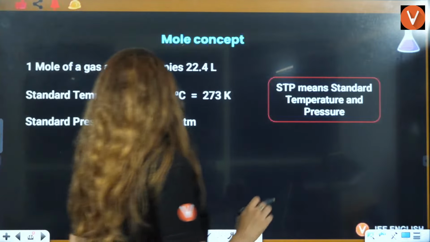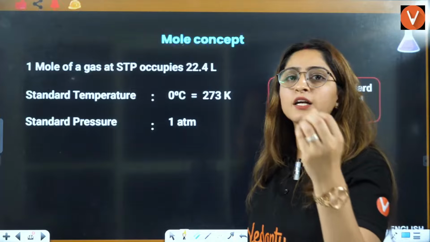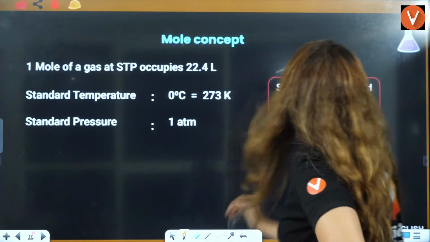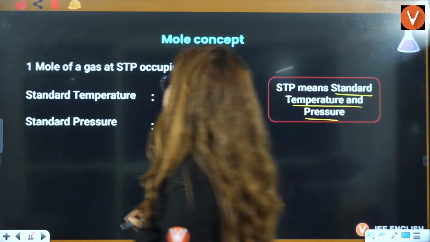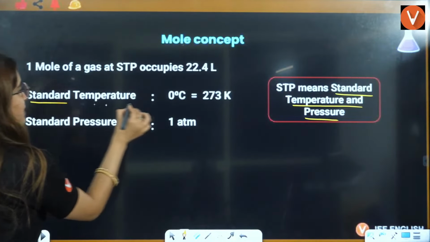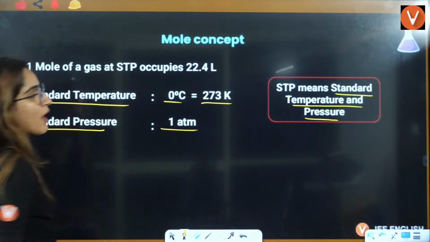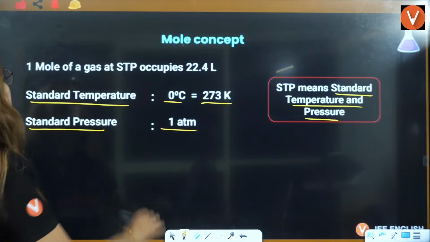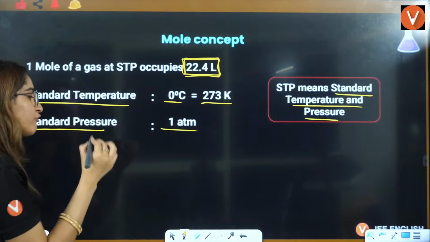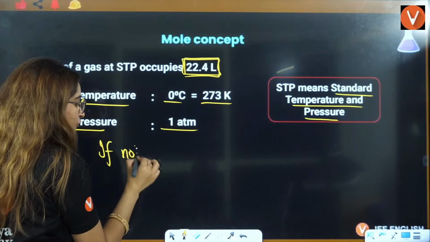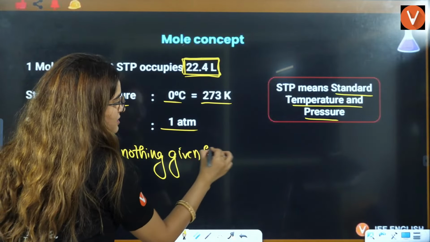Now understand one thing, the STP. STP means standard temperature and pressure. Very important: standard temperature is 0 degree, 273 Kelvin, and standard pressure is 1 atmosphere. In that case, we take 22.4 liter if nothing else is given and they have just given STP.